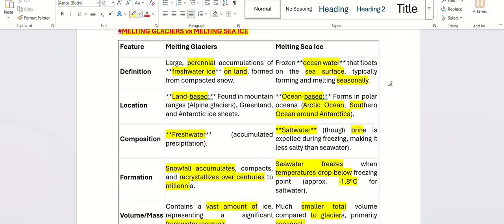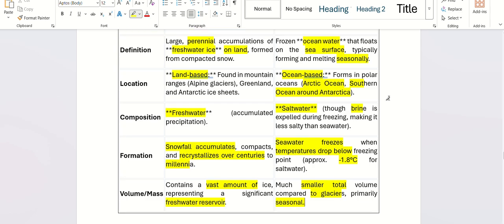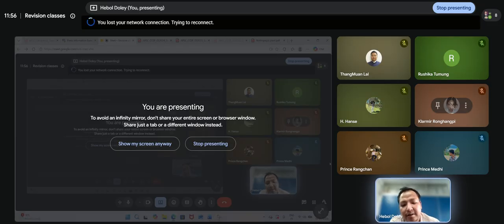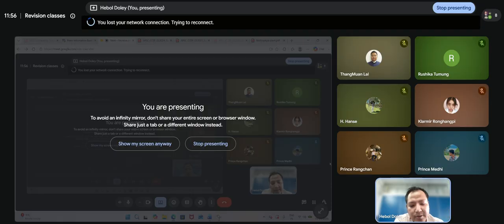One is freshwater, the other is saltwater. One is formed by snowfall, the other because of temperature drop. One is perennial, the other seasonal. So this is the difference between glacier and sea ice. Not all ice that you see on the ocean is glaciers. Remember that.